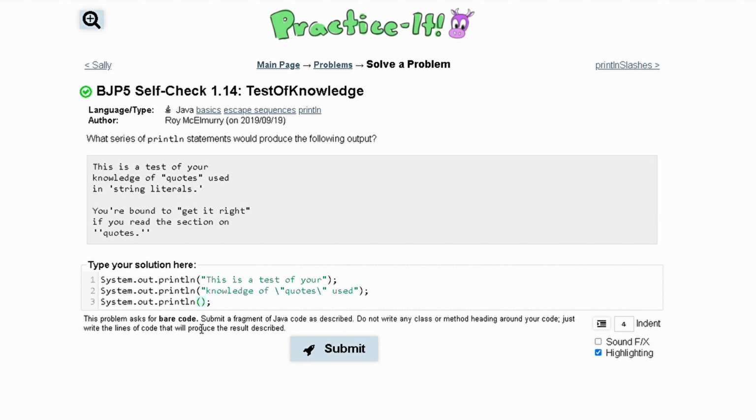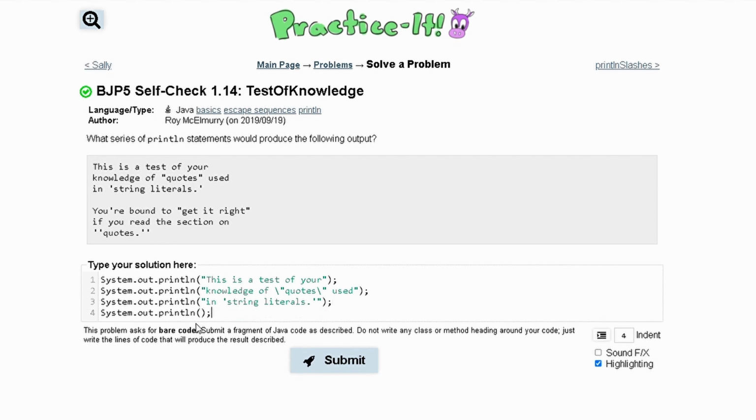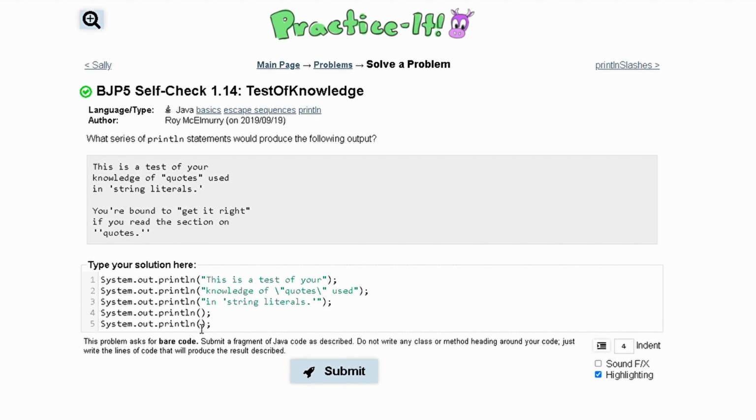We have another system out statement. In here we need our quotes, and then we write in string literals. And that's surrounded by single quotes. Then we have our next line, which is blank, so we're just going to have a println statement like this. We go down to our next line, and then in here we have this text.